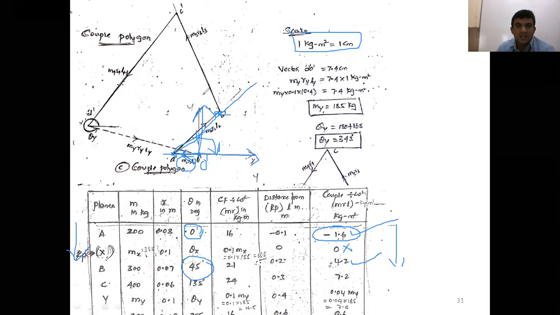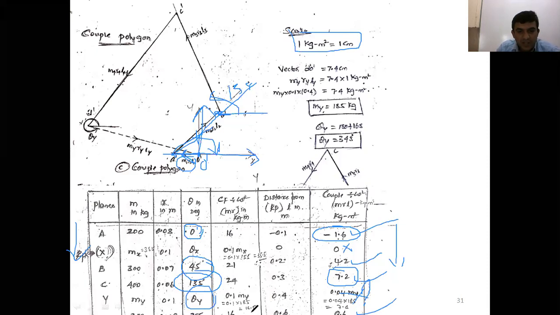Okay, now we'll construct the couple. Less than 2 minutes time we have. Similarly, construct the next one, 7.2 kg meter square, 7.2 centimeter. This orientation is 135 degree with respect to the horizontal line. Measure 135 degree, and along that 135 degree line measure 7.2 centimeters, at 1:1 scale. Now the next one is 0.04 my. The magnitude is unknown and the orientation is also unknown, so don't go for this one. Next, what is the last one here?